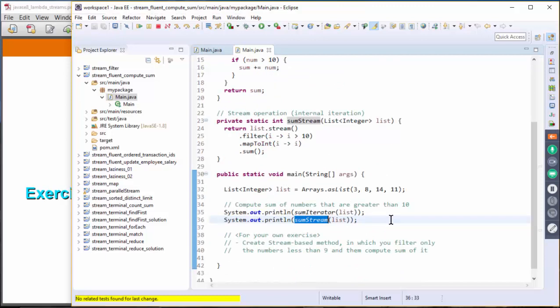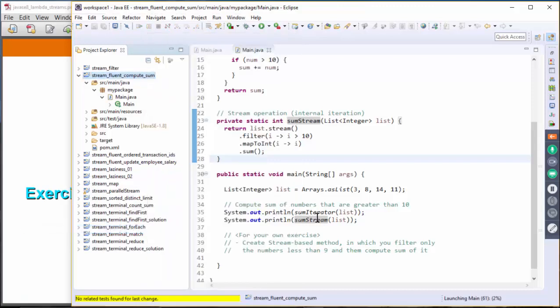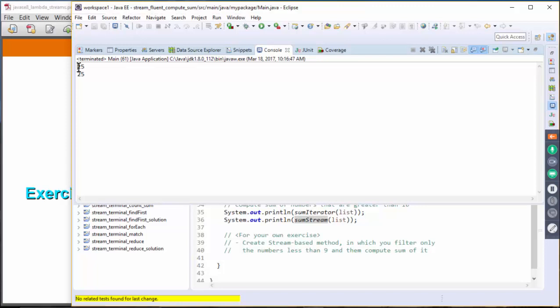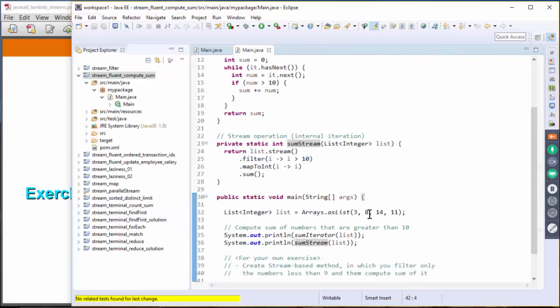So let's actually run it. Run as Java application, and the result is 2525, the same. Let's see whether we can add another number, 6. Okay, and let's run it again.